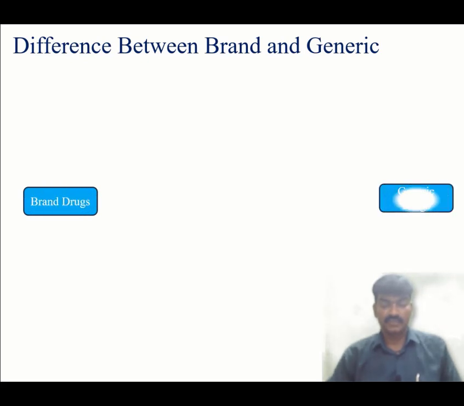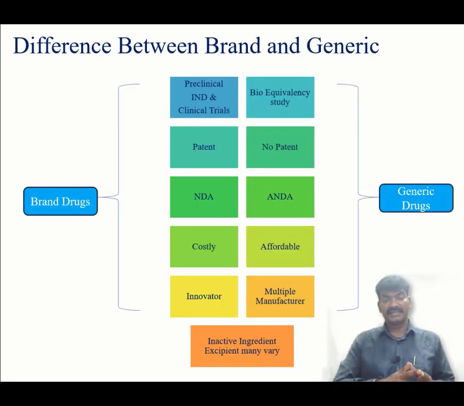And then the difference between brand and generic. In brand, we are conducting preclinical studies and we are submitting an IND, that is, an investigational new drug application, should be submitted. In generics, we have to do a bioequivalence study, and in brand drugs we have to patent the molecule, and here no patent is required, because once the patent of a brand expires, only then are we manufacturing generic. We are submitting the application to the agency in the name of NDA, new drug application, and for the generic version we are submitting the application in the name of ANDA, abbreviated new drug application.